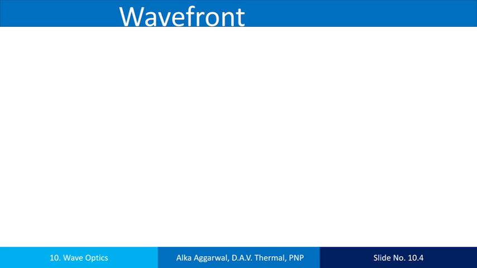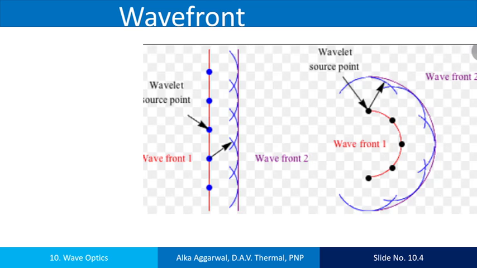Crests and troughs both are circular. The locus of all the points in the same phase is called a wavefront. Thus, in the case of the disturbed water surface, circular wavefronts advance forward away from a common center in the form of concentric circles.